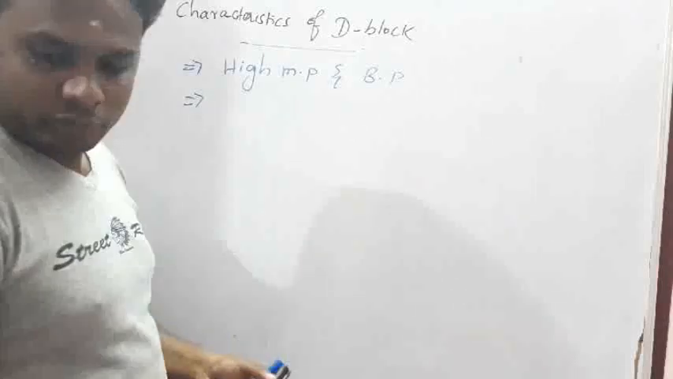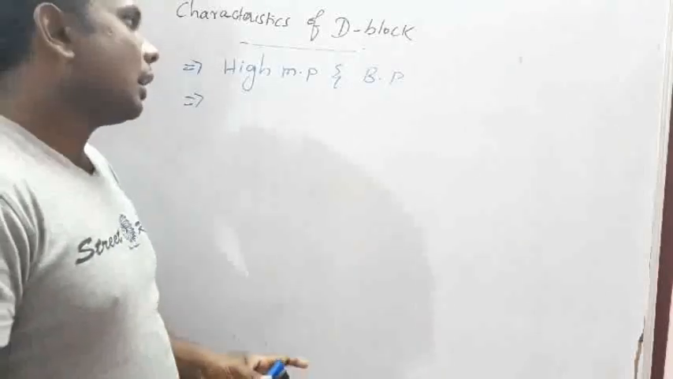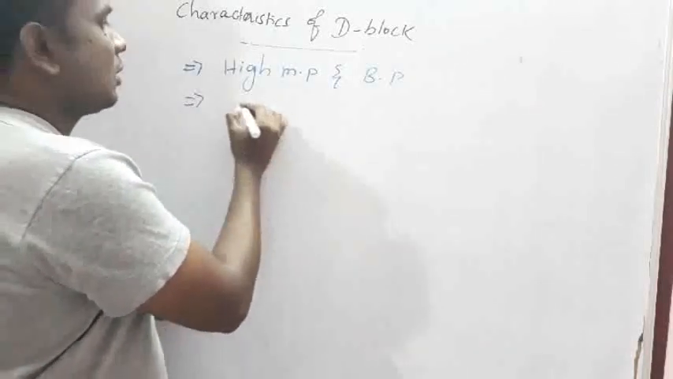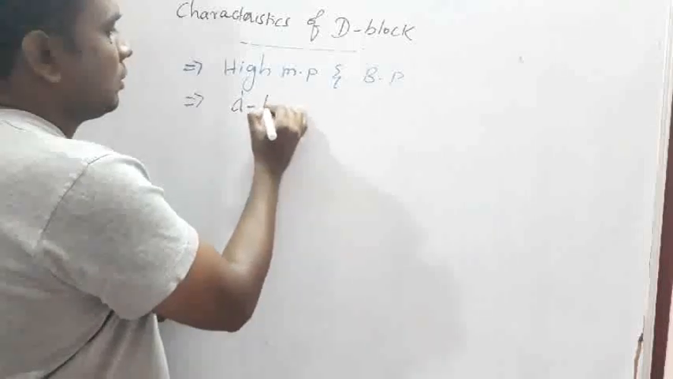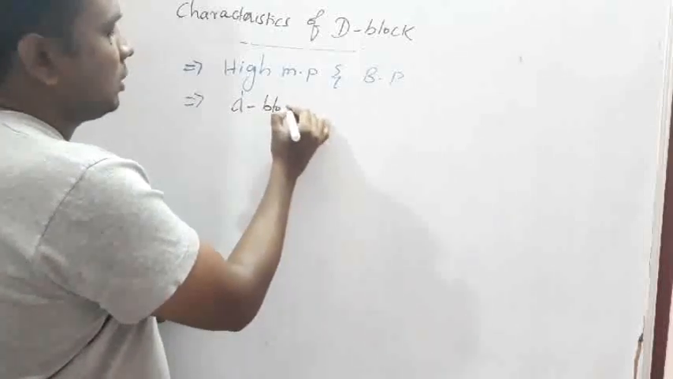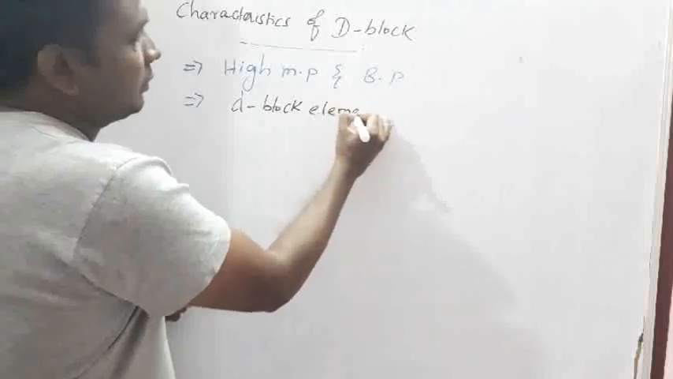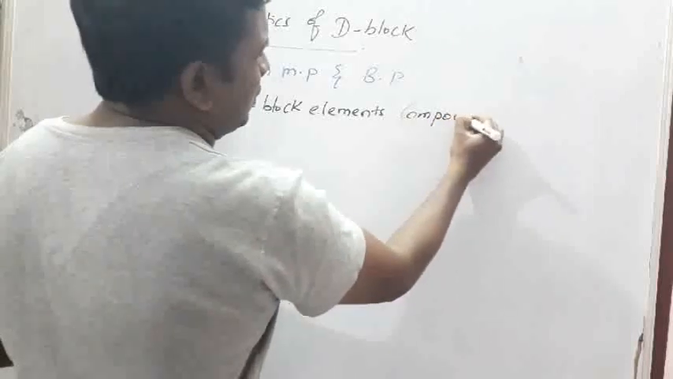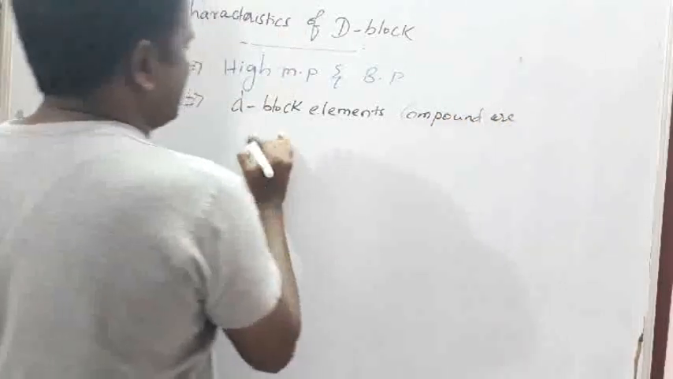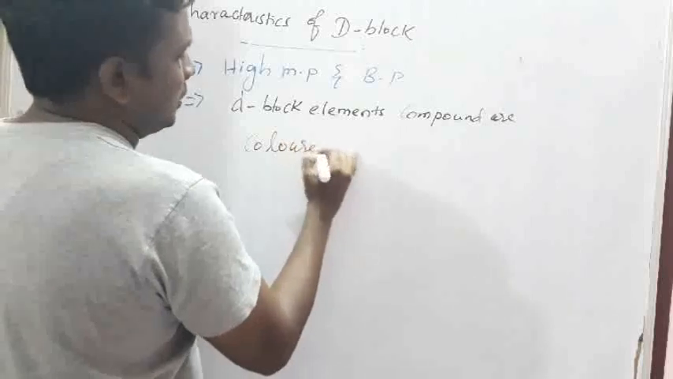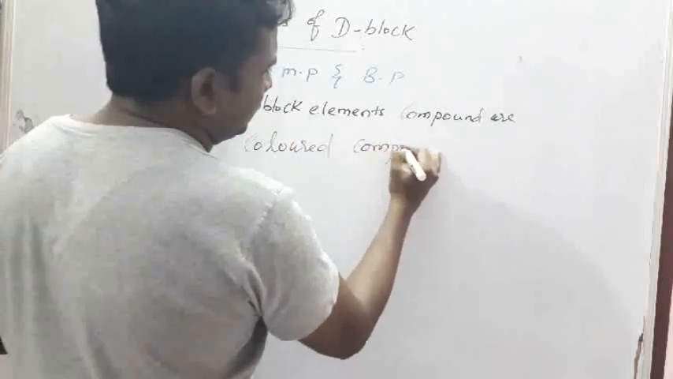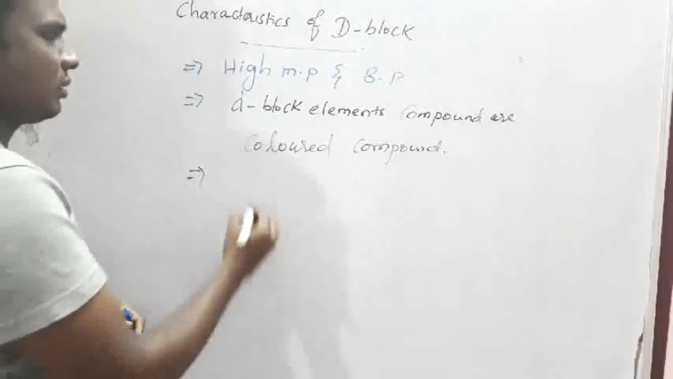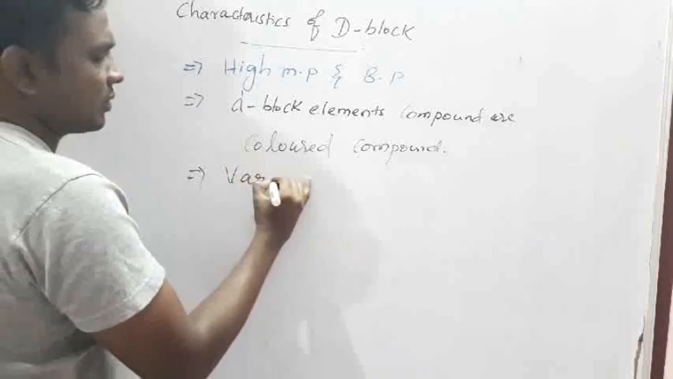Then the compounds. These D block element compounds are colored compounds, and these elements will show variable valency.